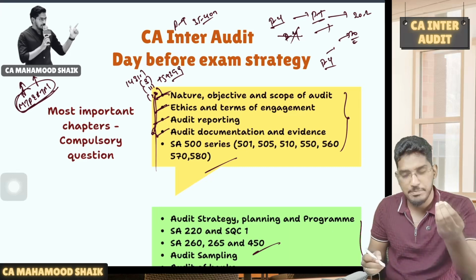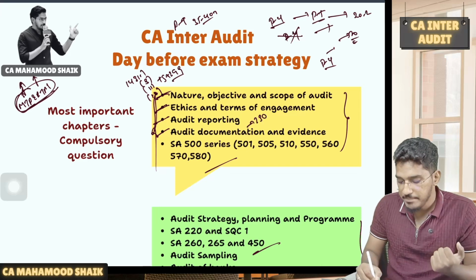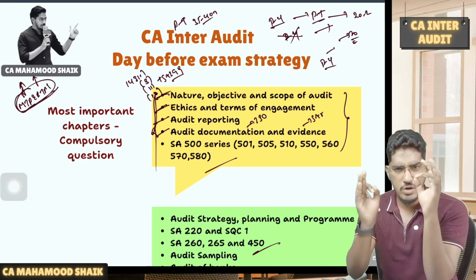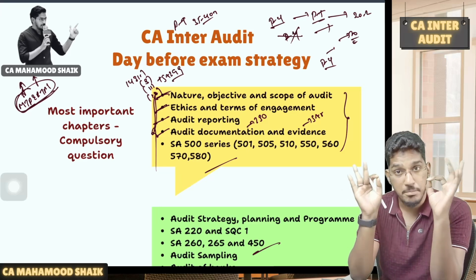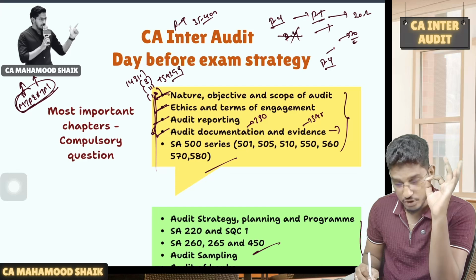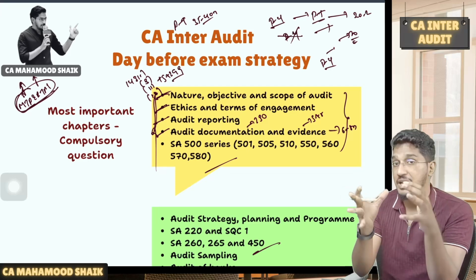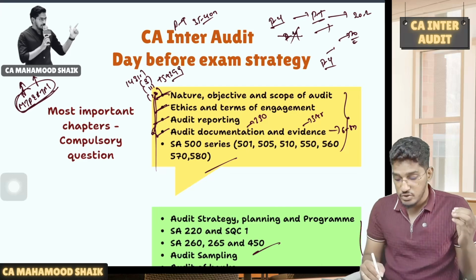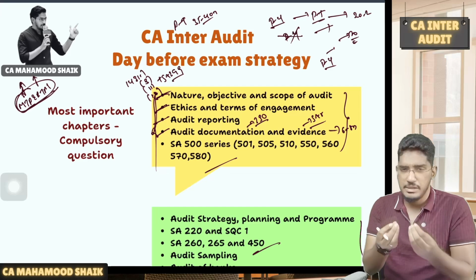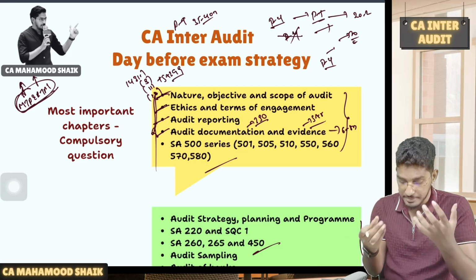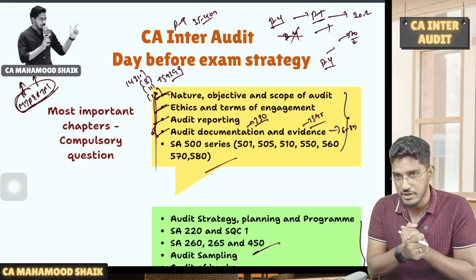Once you have completed that, I pick up one small chapter, audit documentation and evidence, SA 230, SA 500. Very small chapter, guys. Hardly it will take 45 minutes for you to revise. But I am telling you, from this chapter alone, you can expect around 6 to 8 marks of questions. I am telling you this about the chapter from my material. So SA 230, SA 500, audit documentation and evidence, very small, limited discussion. Don't miss out on these kinds of good chapters. So try to revise it. Significant marks you will see.